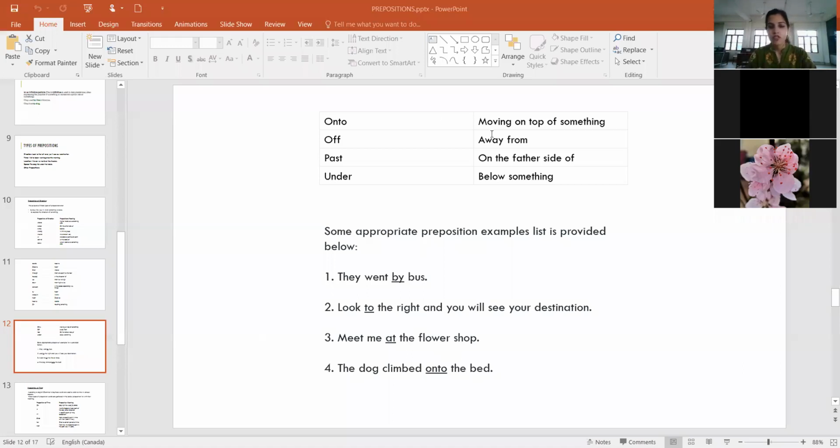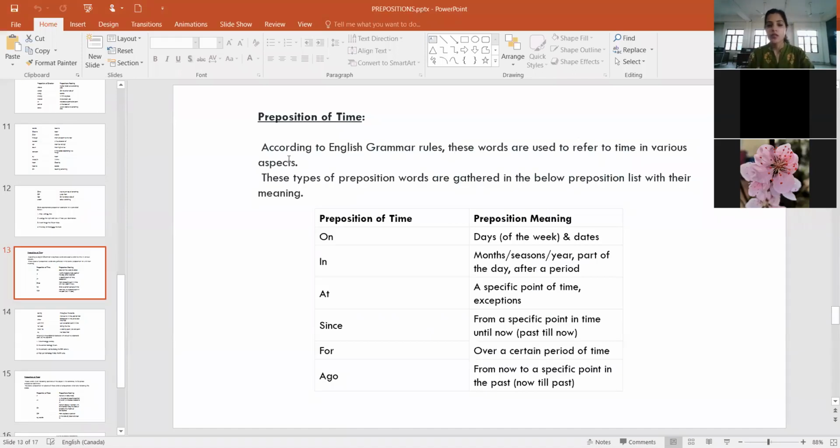Now let's take a look at prepositions of time. So according to English grammar rules, these words are used to refer to time in various aspects, right? So what do we use for time? Acha beta, time ke liye very careful. Remember these. I would suggest that you do read the meaning because यहाँ पे confusion होती है. If it is a particular day or date, we always use on. You will have your exam on Monday. Just an example, right? Or you will have your exam on 21st, 24th. तो इधर जब particular एक day है, एक date है, so we always use on.